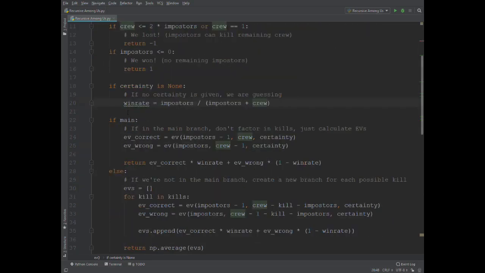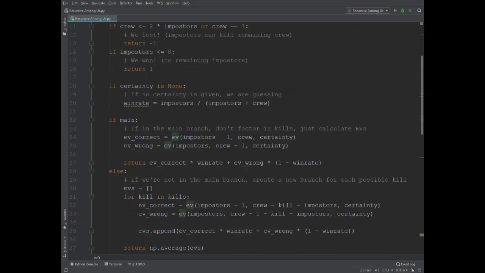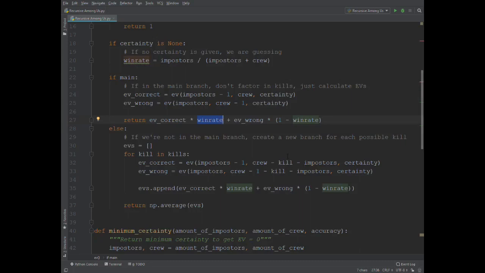Okay, so here is where I make the distinction between being in the main branch or not. In the main branch, it's quite easy. It calculates the EV if we vote correctly and the EV if we vote incorrectly. That's just calling the same function again, but this time if we vote correctly with 1 less imposter, and if we vote incorrectly with 1 less crew. This will trickle down until we get into these basic states, as I explained earlier. Eventually, once it's found the EVs of the branches next to it, it'll return the EV of the correct times the win rate plus the EV of the wrong times 1 minus the win rate. So the definition of EV, basically.